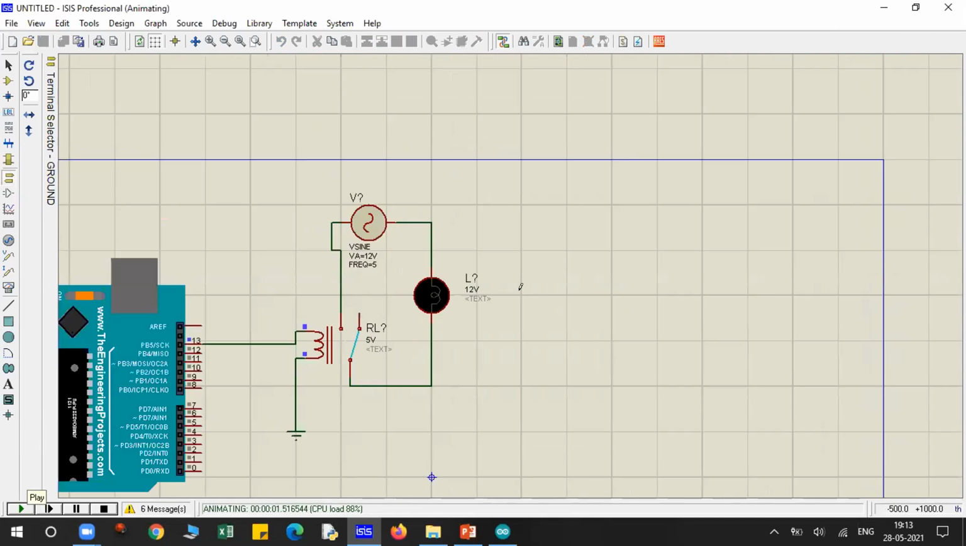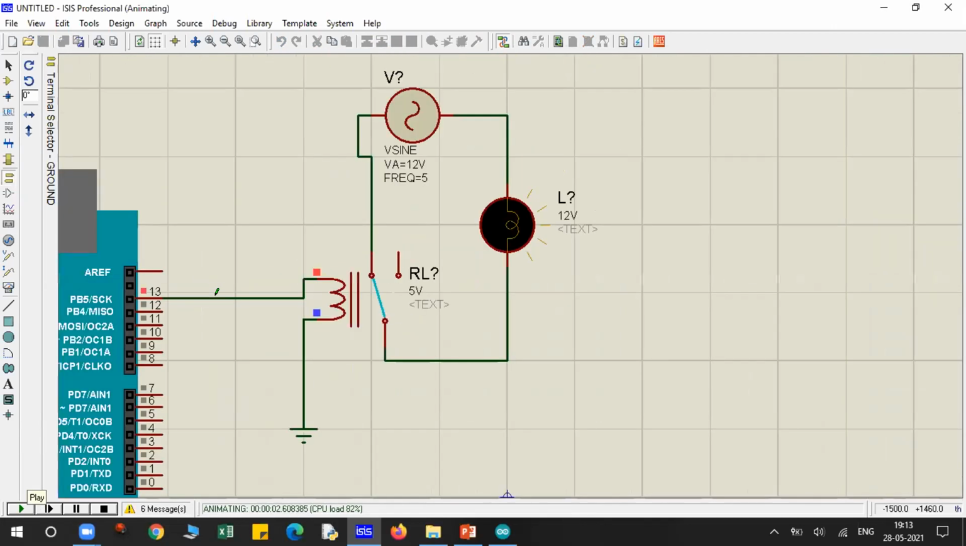See guys, if I'm using a relay directly by connecting it with Arduino in practical, when you get a relay, there is a complete circuit over there. And I will show you how that circuit works also. This I'm telling you is just simply how a relay will work. So I've connected pin number 13 to this coil and the other end of this coil is connected to ground. I've changed the value of this relay from the default 12 volt to 5 volt. This is the sine wave supply, which is given to this bulb.